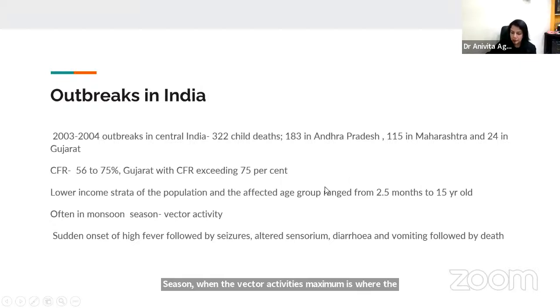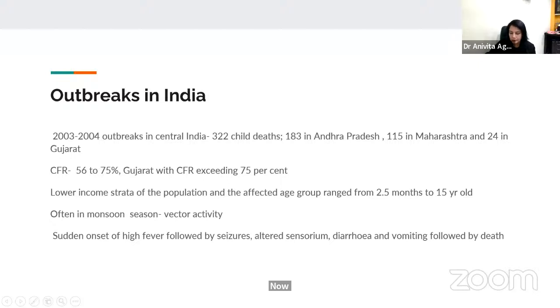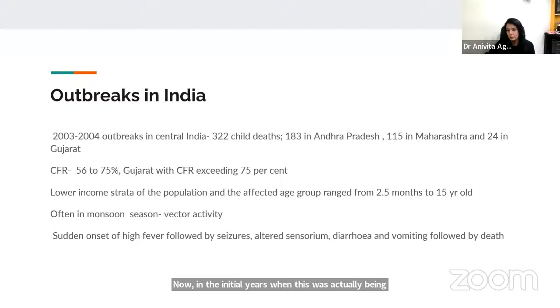Now, in the initial years when this virus was actually being noticed, and rather these encephalitis cases were actually being attributed to Chandipura, there were other tropical illnesses that have been happening. And even in this current outbreak, multiple other tropical illnesses happen, which are an important differential diagnosis for any acute encephalitis syndrome, delaying the diagnosis of Chandipura virus.